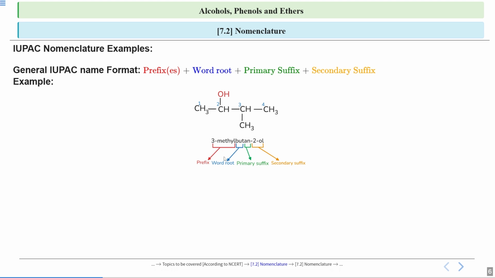So your 3-methyl is a prefix, your but is the word root, your an is the primary suffix, and your 2-ol is the secondary suffix. So I hope now it is clear how you do the IUPAC nomenclature. It's simple. Select the longest carbon chain. Do numbering in such a way that the carbon to which OH is attached gets the least possible number.